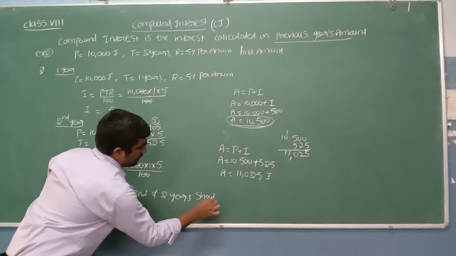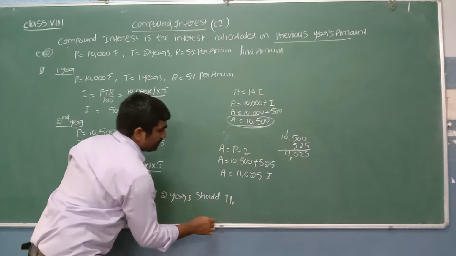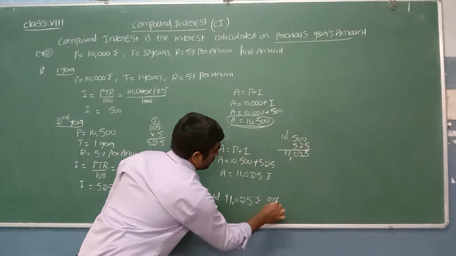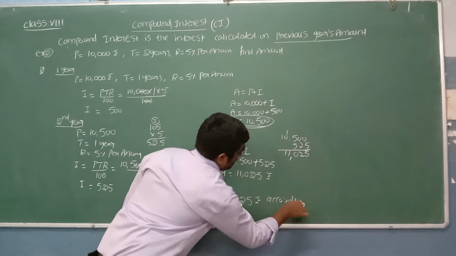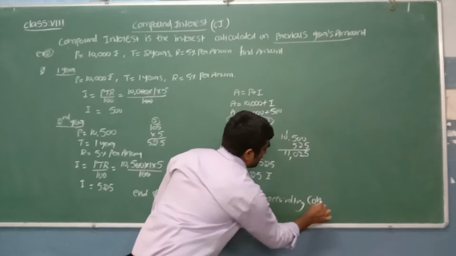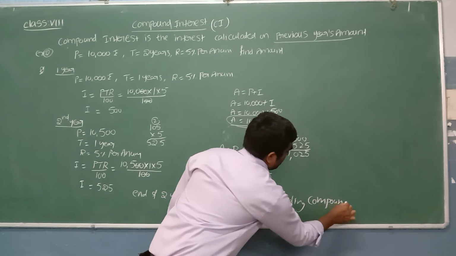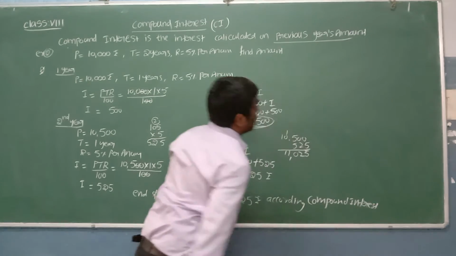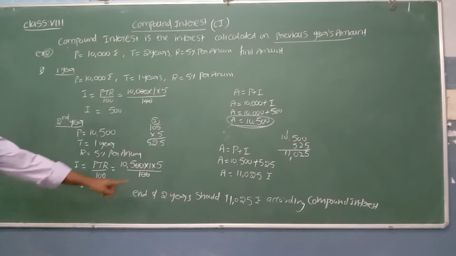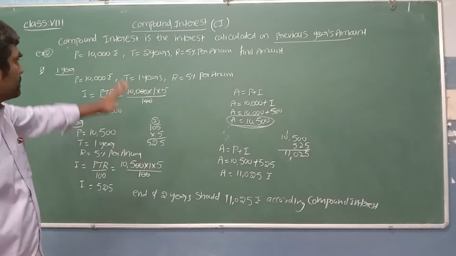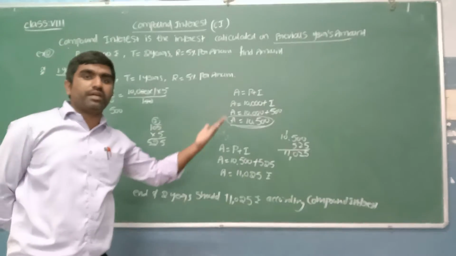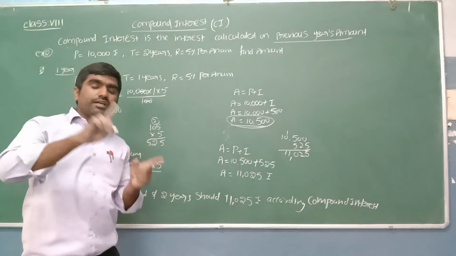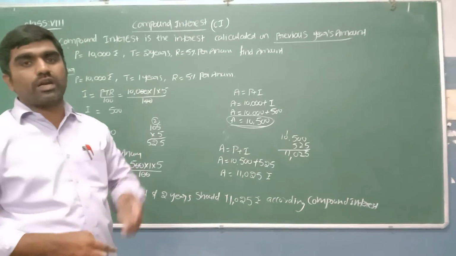Should pay 11,025 rupees. According to which interest? Compound interest. According to compound interest, should pay 11,025 rupees. Same example, previously I explained based on simple interest. Simple interest, where we calculate the interest throughout the loan period only on original amount.